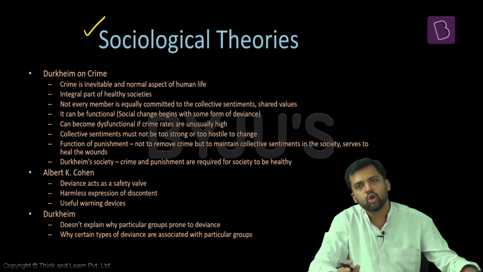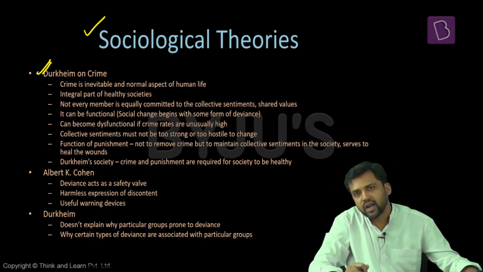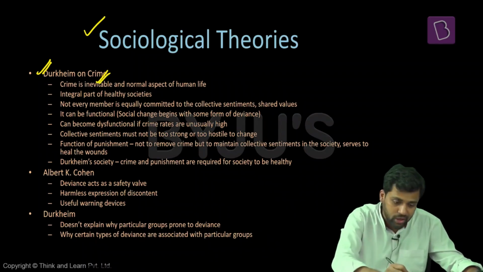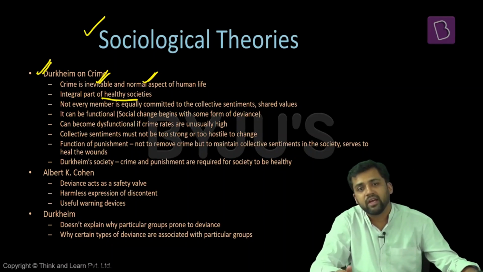Now, there are also some sociological theories of deviance. For example, Durkheim talks about crime. Durkheim says that crime is inevitable in any society. It is actually a normal aspect of human life. And Durkheim in fact says that some types of crime, or some amount of crime, can be healthy. It can be functional for a society.